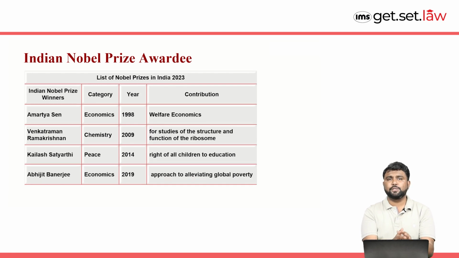So this was not the only list. If we go forward, the latest one, I will say, to receive the Nobel Prize was in economic science, that is Abhijit Banerjee, in the year 2019 for his approach to alleviating global poverty.